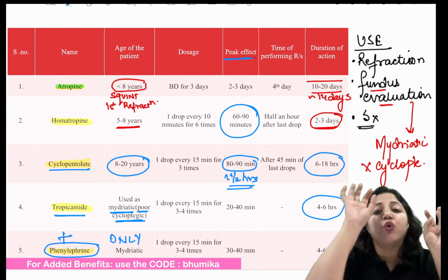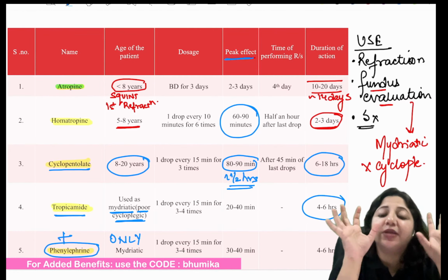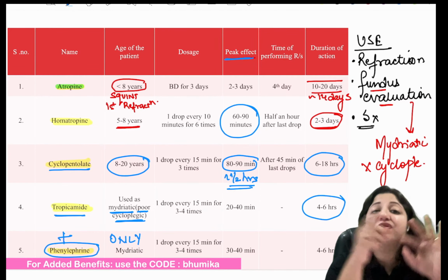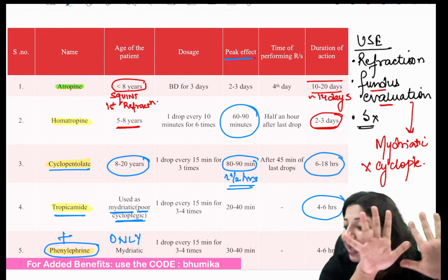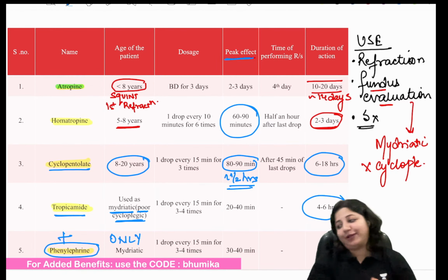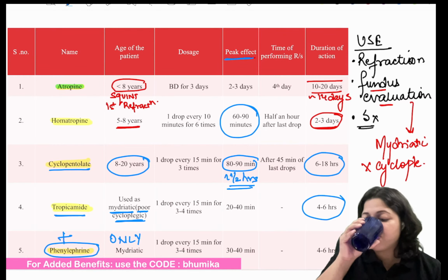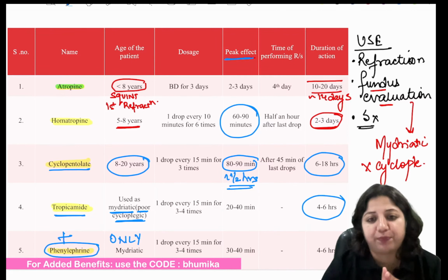So the drug which is only mydriatic, phenylephrine. The drug which is poor cycloplegic, tropicamide. The drug which is the strongest cycloplegic, atropine. Is that point clear? Give me a thumbs up and then I'll go further. Longest acting, atropine.